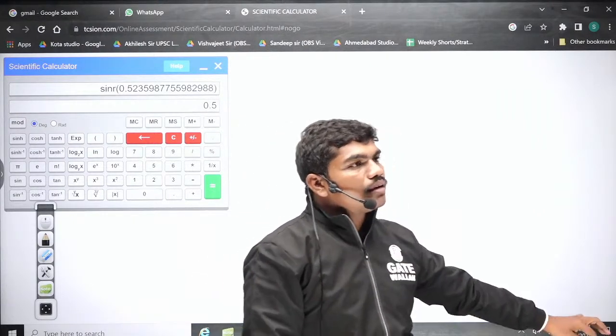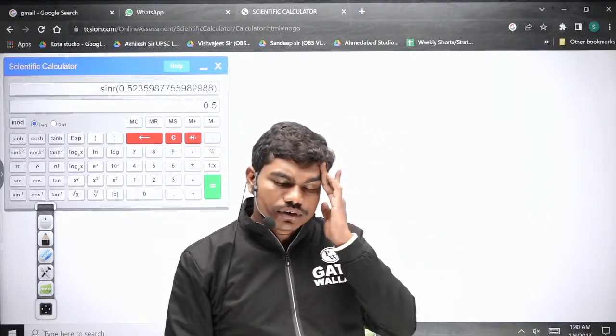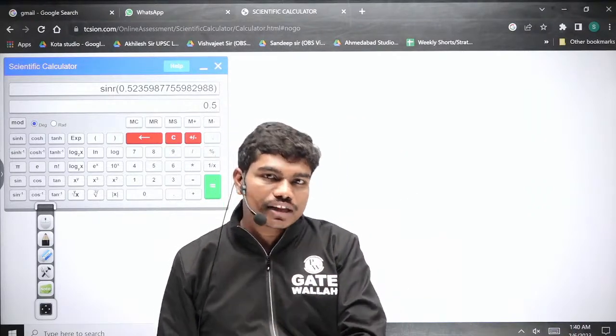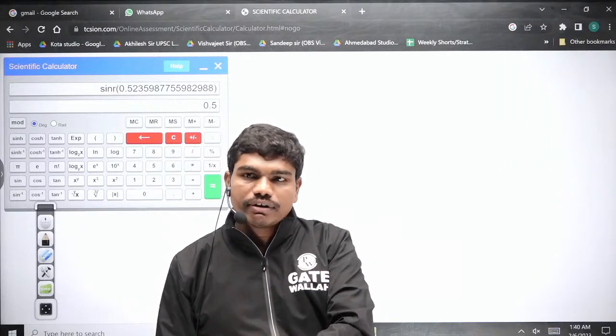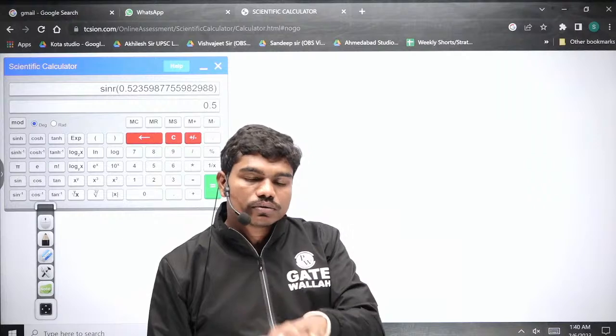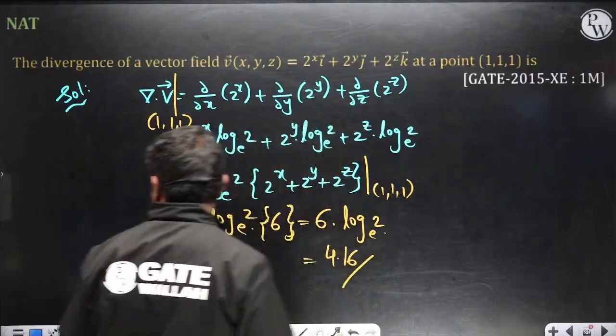How much should the GATE score be in mechanical to get a PSU? Normally till 6, it depends every year. Last year calls came up to 650. DRDO shortlisting was 636, and for the general category 625. So it depends every year. Okay, so let's go to the next question.